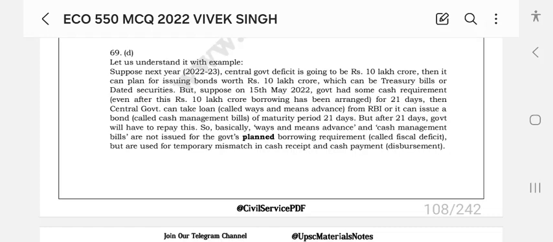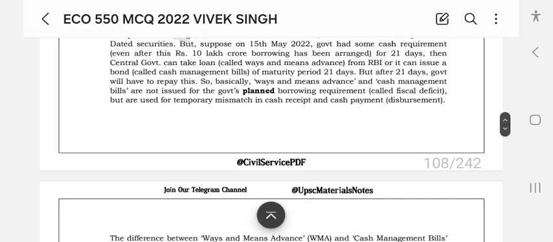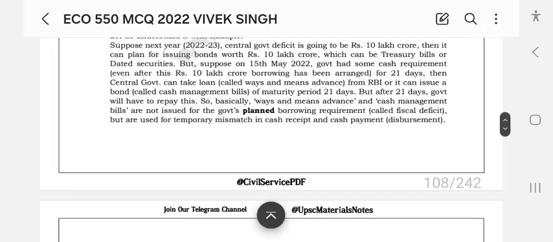borrowing has been arranged. Then the government can take a loan or advance, a ways and means advance from RBI, or it can issue a bond called a cash management bill of short maturity. But after 21 days, the government will have to repay this. So basically ways and means advance and cash management bills are issued not for the government's planned borrowing requirements called fiscal deficit, but for a temporary mismatch in cash receipts and cash payments.